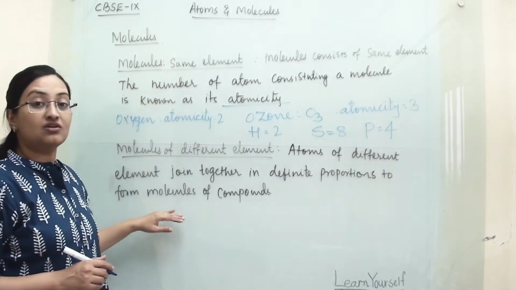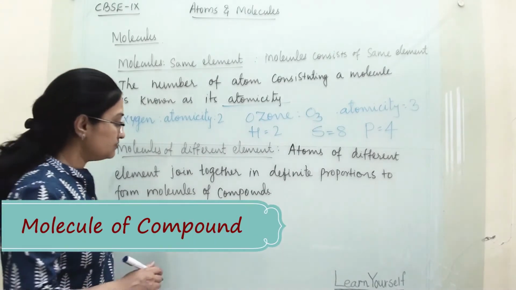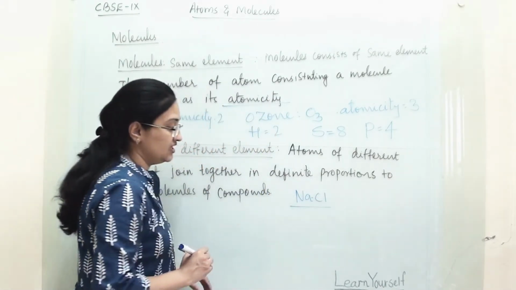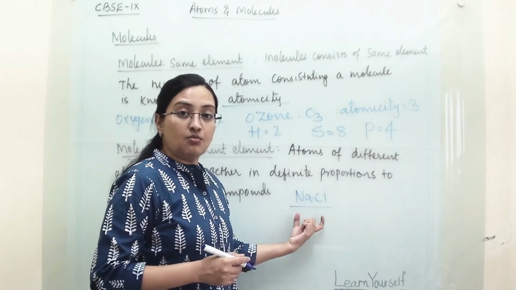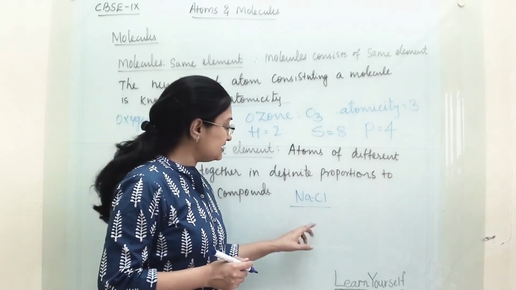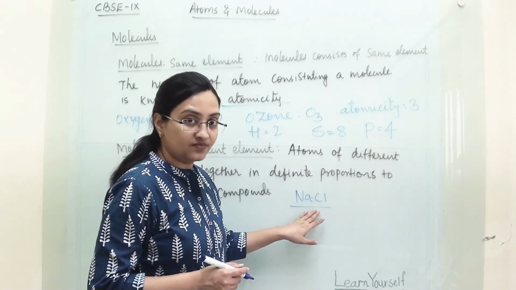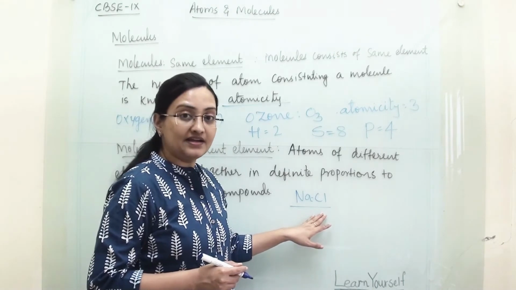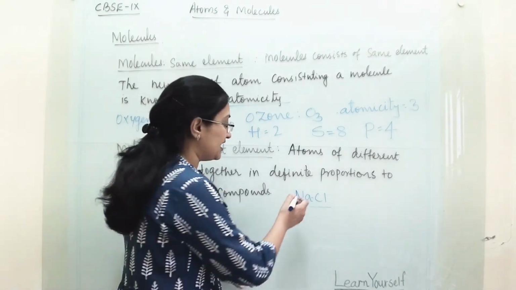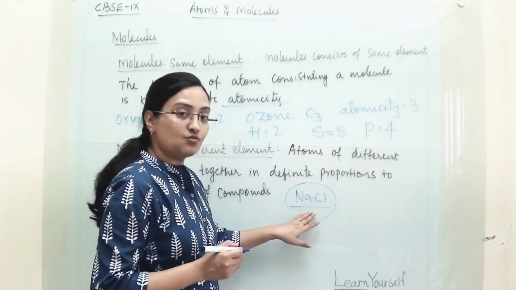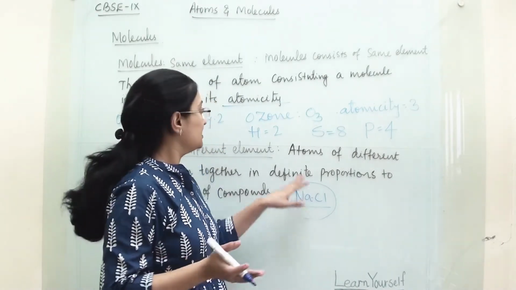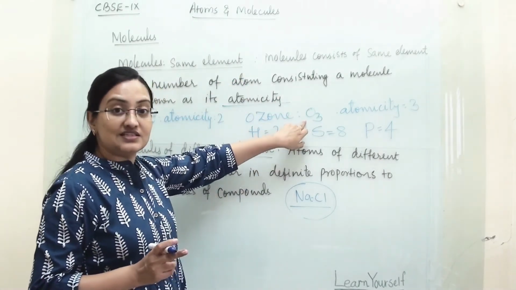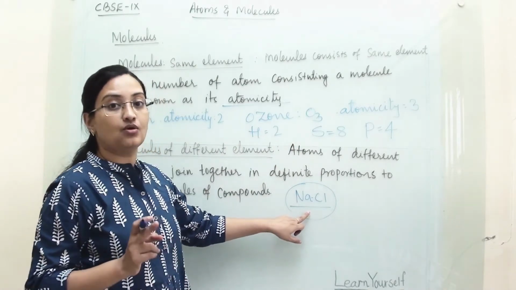Now we are talking about compounds. What is the meaning of compound? When different elements come together and form a molecule, that is a compound. So this is a molecule of sodium chloride. In this, 2 atoms are combined, sodium and chlorine. Both are combined in atomic form and make one molecule. So this molecule is made up of different elements, whereas here the molecule is made up of the same element. So here we call this a molecule, and this we call a compound.